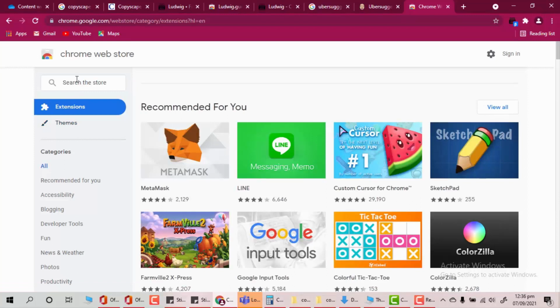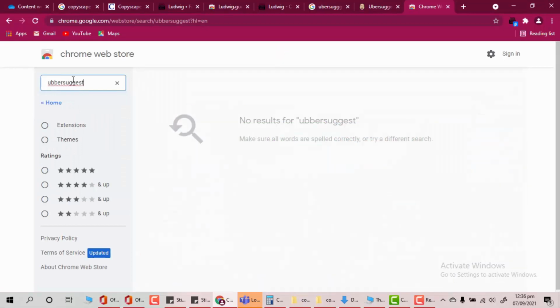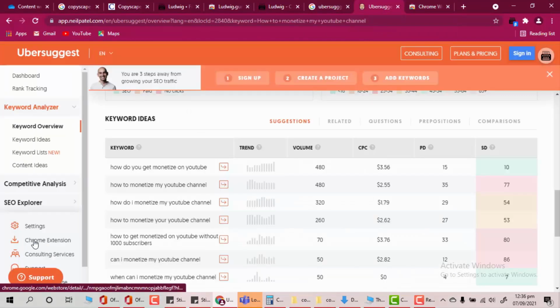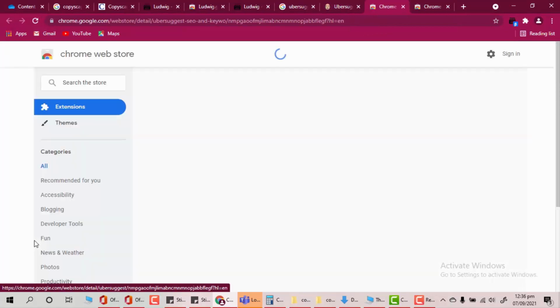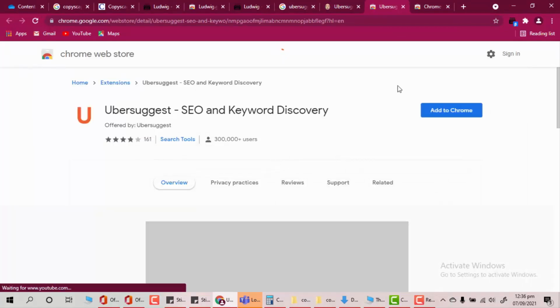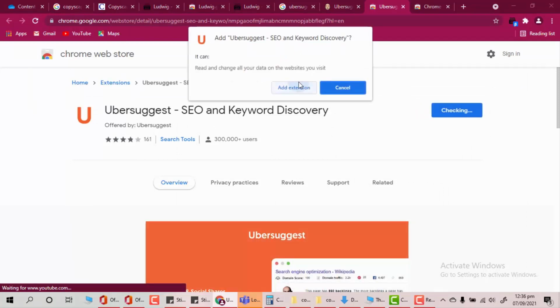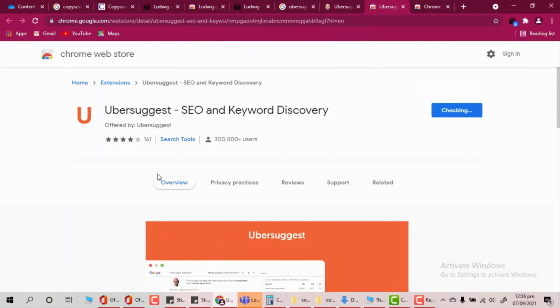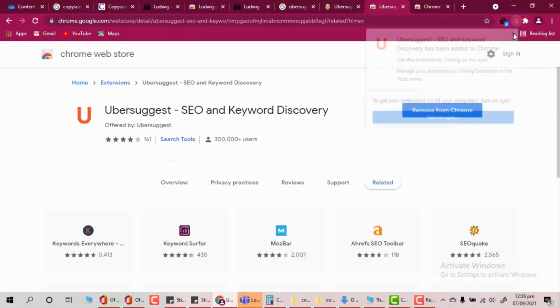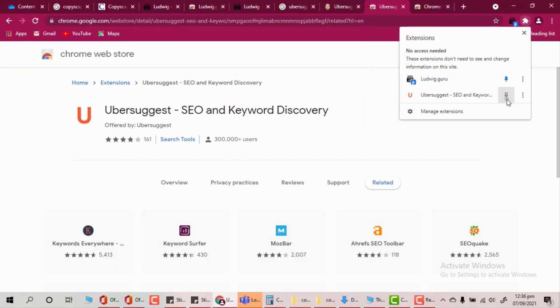and let me just type Ubersuggest here. Oh, it's not showing here, but we can do it from here. All right, I've added it to my Chrome extensions, and now it is here.